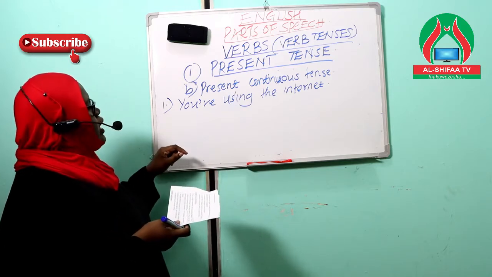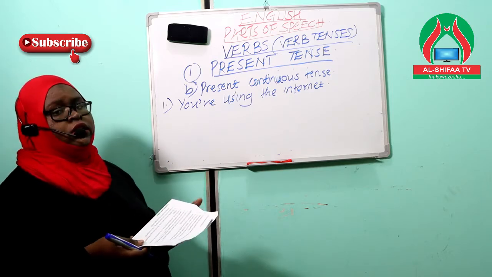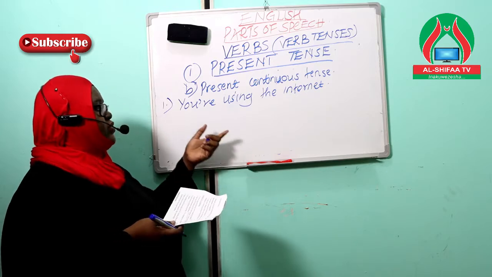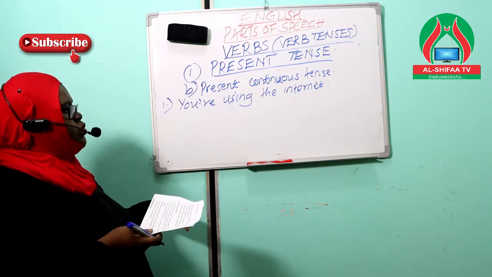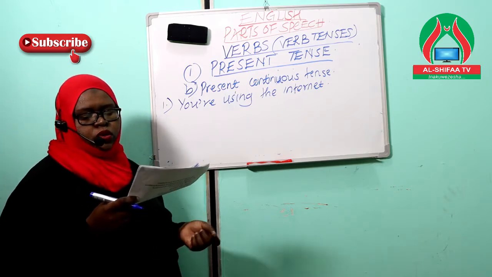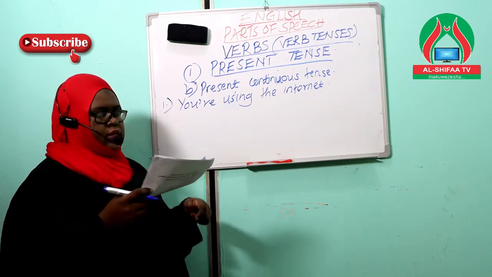So wherever you are watching this video, you must be using your internet to be able to access Shifaa Online TV for you to get this content. So at this moment right now, you are using the internet. That is what we mean by showing actions that are happening at the moment.